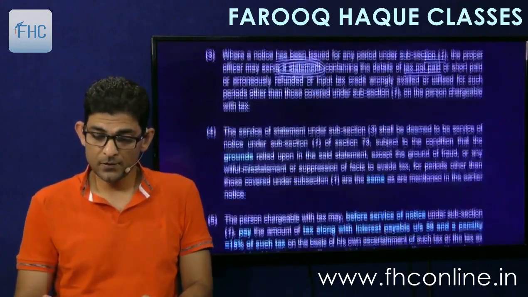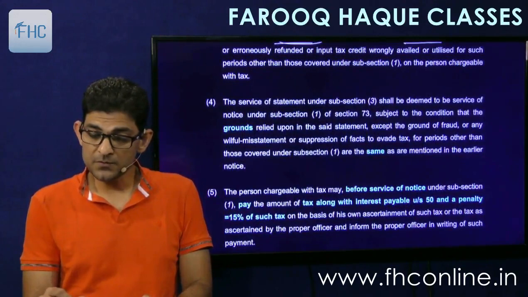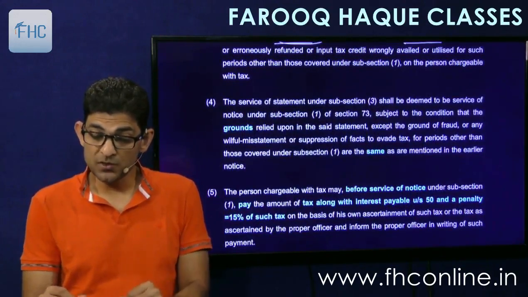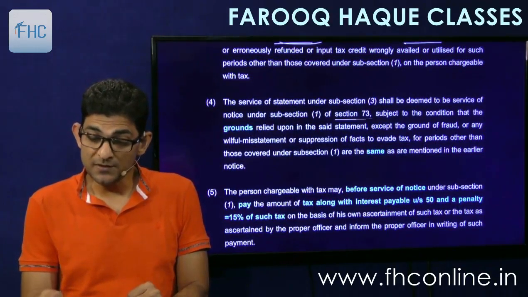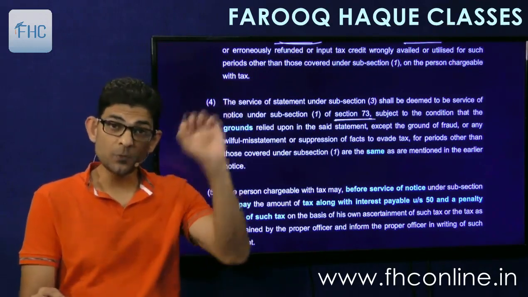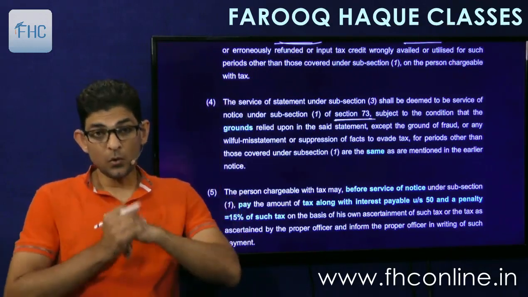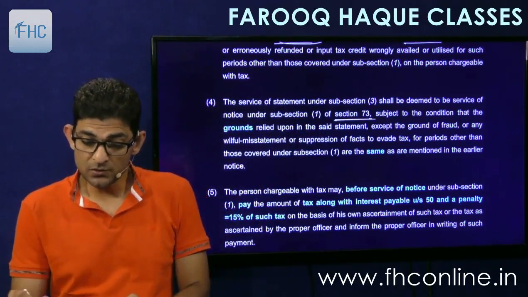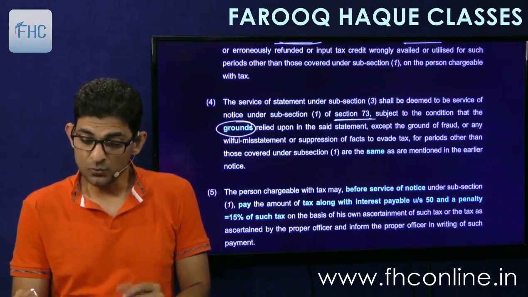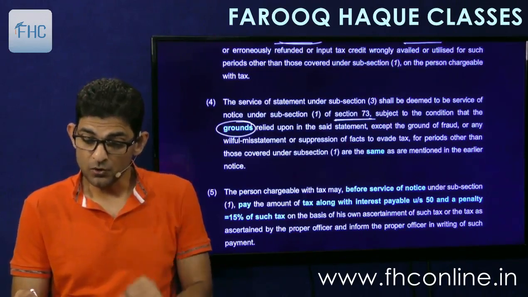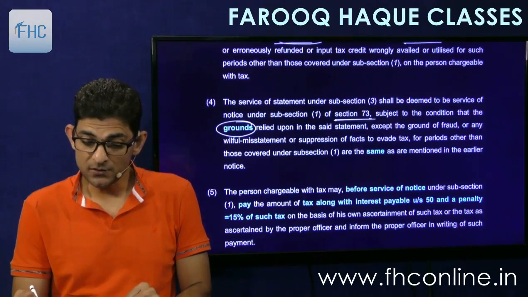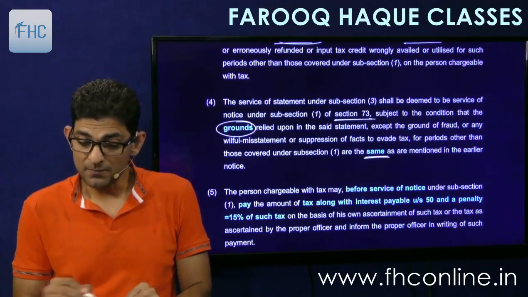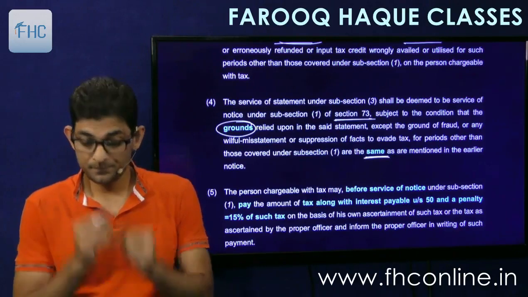Okay. Then service of statement under subsection 3 shall be deemed to be service of notice under subsection 1 of 73. 73 means normal case. So what this means is, I'll read it first. Subject to the condition that the grounds relied upon in the said statement, except the grounds of fraud or any willful misstatement or suppression of facts to evade tax for periods other than those covered under 1, are the same as mentioned in the earlier notice.